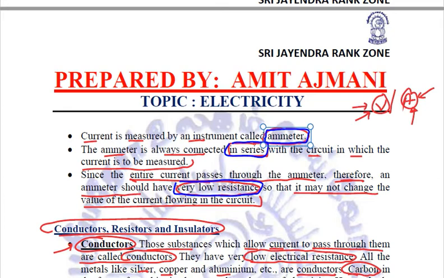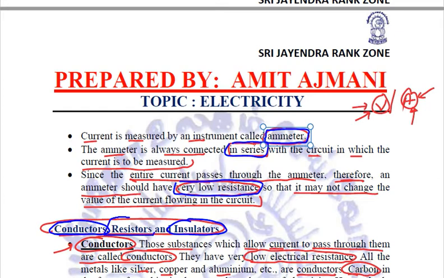Then we studied conductors, those substances which allow the current to pass through them. Normally the metals, and all the conductors have low resistance. Insulators are the substances which do not allow the current to pass through them. Normally all the non-metals except graphite, which is a form of carbon, and they have very high electrical resistance.